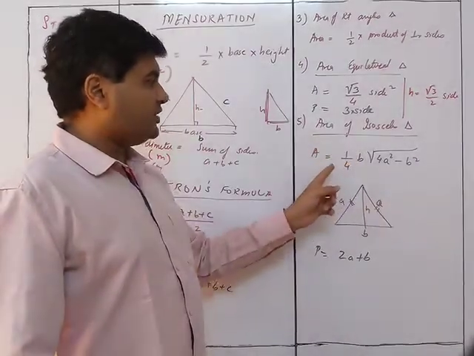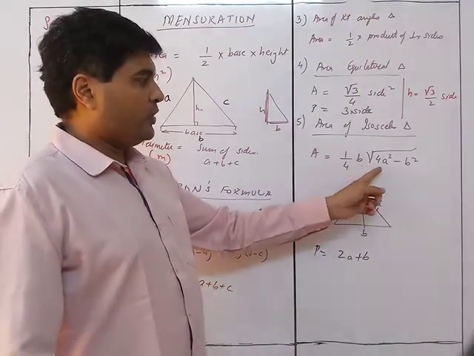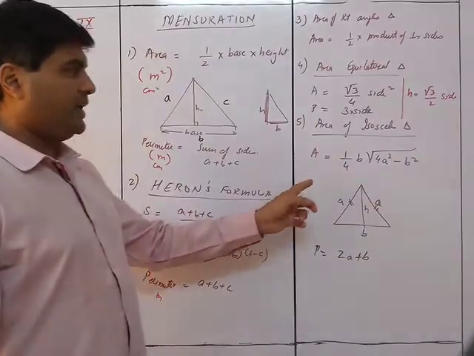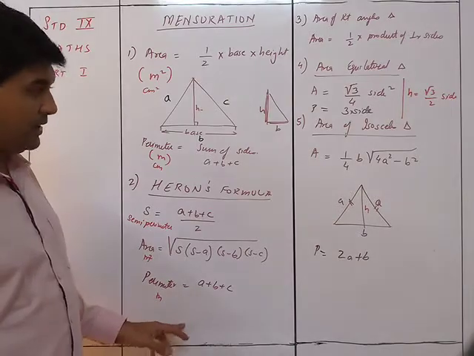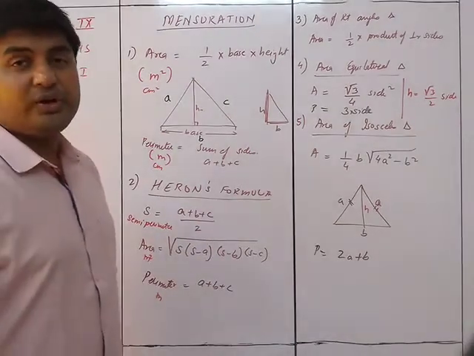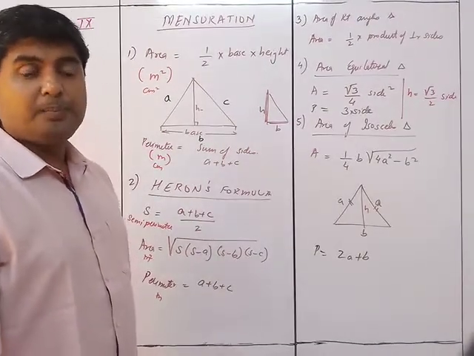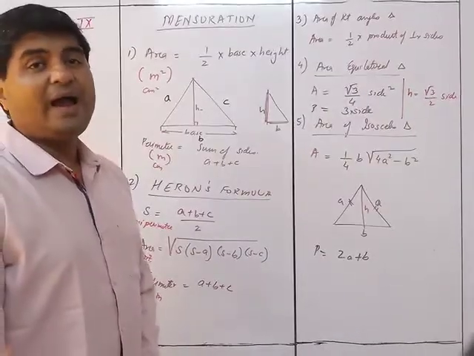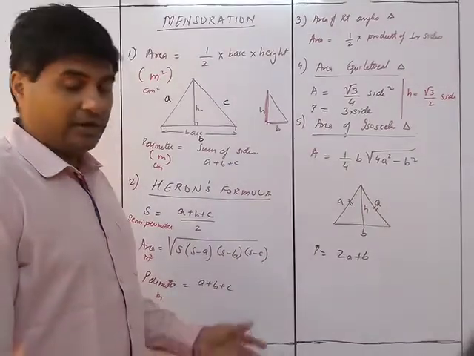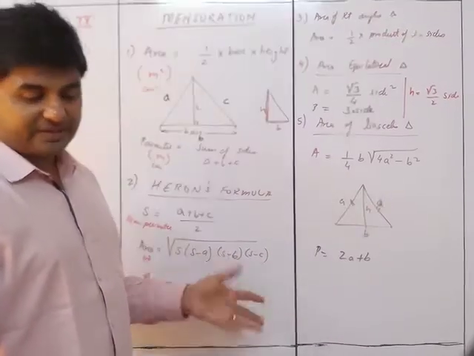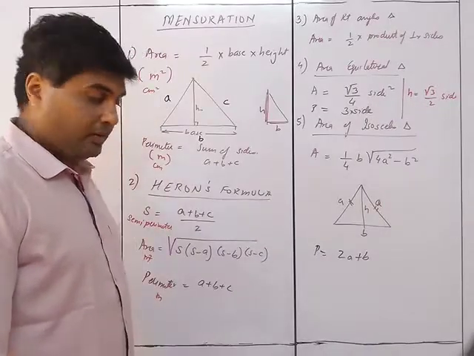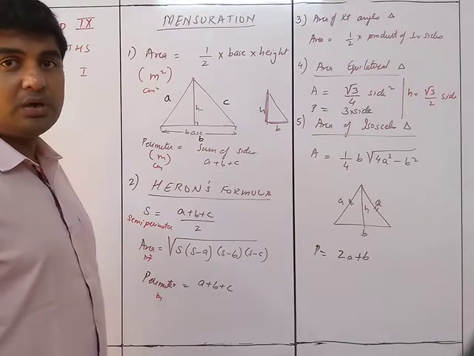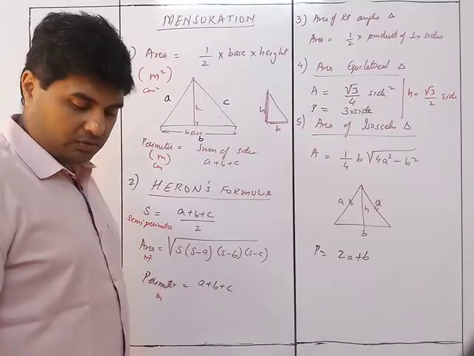Area of an isosceles triangle is 1 upon 4 b square root of 4a square minus b square. Okay, so this is about the area of the isosceles triangle. Clear? So these are the formulas which you need to learn completely by heart. इसमें कोई option नहीं है. You need to learn these by heart, and this is what we are going to use in the first exercise. Please note this down clearly in a proper manner in your book, so that you are not losing it.